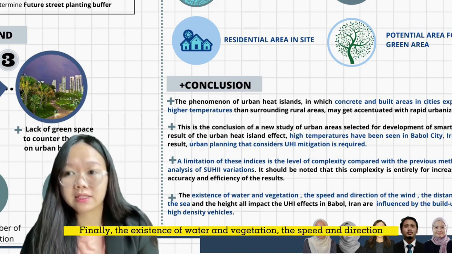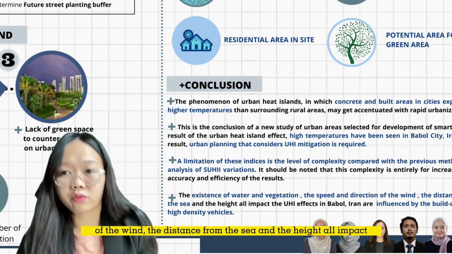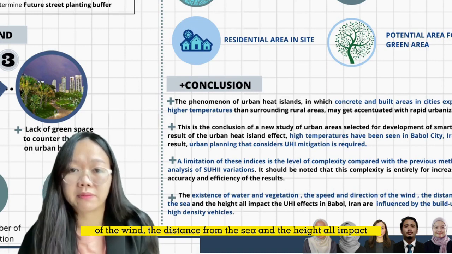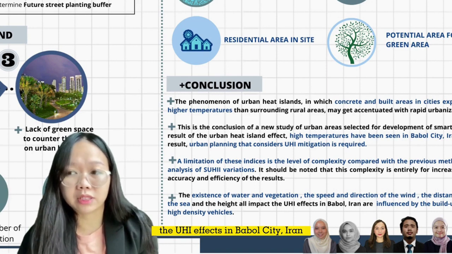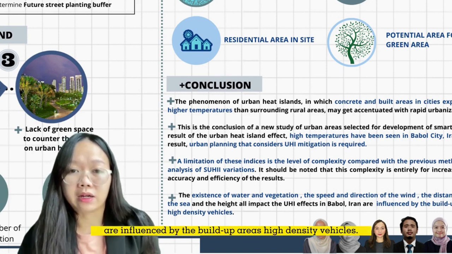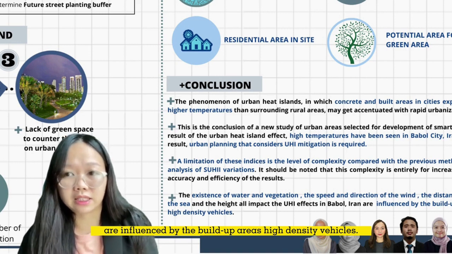Finally, the existence of water and vegetation, the speed and direction of wind, the distance from the sea, and the height impact the urban heat island effect in Babol City, Iran, which is influenced by the built-up area and high-density vehicles.